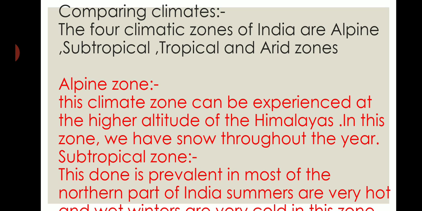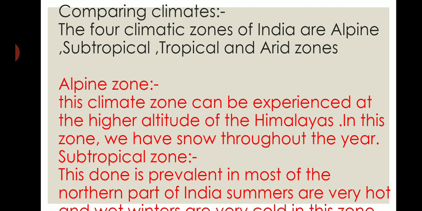So, on the basis of climate, India is divided into four zones. These are the alpine zone, subtropical zone, tropical zone, and arid zone. The climate zone experienced at higher altitudes of the Himalayas is the alpine zone, and in this zone we have snow throughout the year.